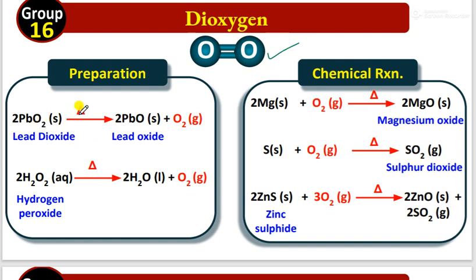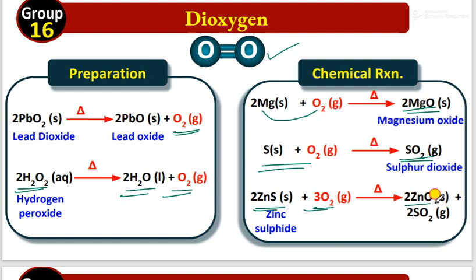Lead dioxide on heating gives lead oxide plus O2 gas. Hydrogen peroxide on decomposition also gives water molecule plus oxygen gas. Magnesium reacts with oxygen to form magnesium oxide. Sulfur reacts with oxygen to form sulfur dioxide. Zinc sulfide reacts with oxygen to form zinc oxide plus sulfur dioxide. You can see this kind of chemical reaction was already studied in the 10th standard itself.